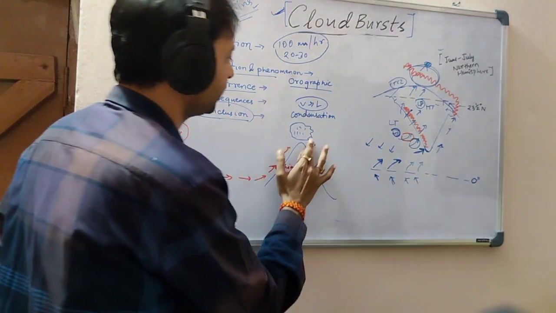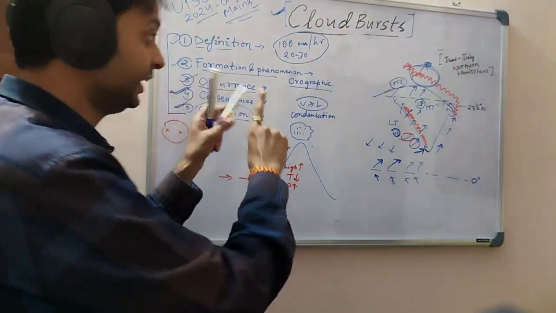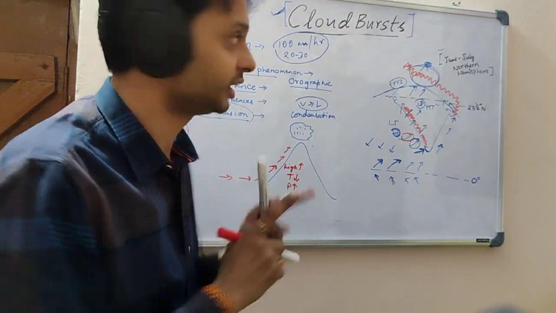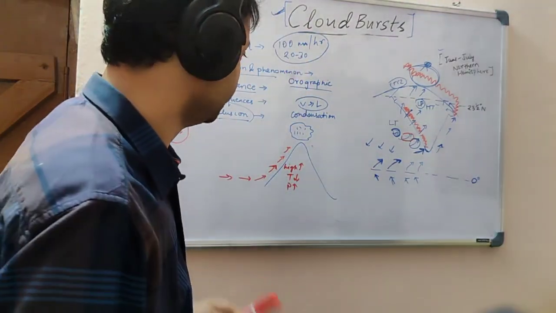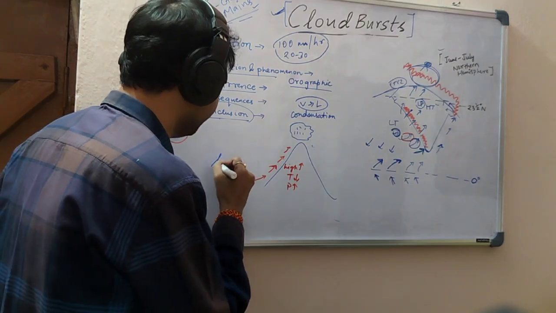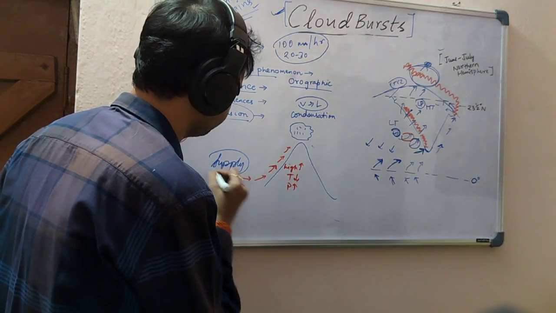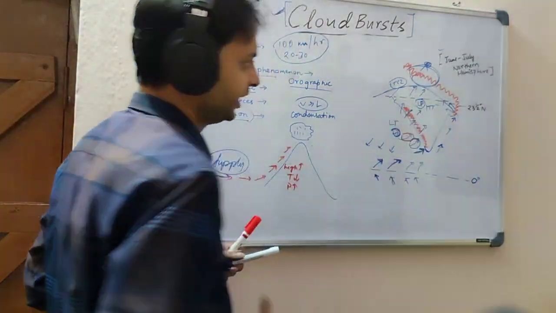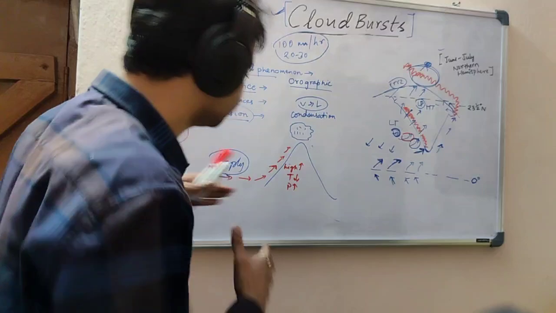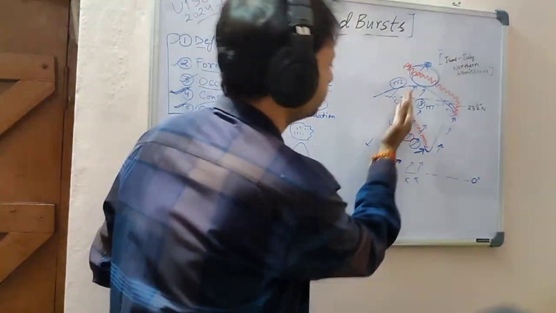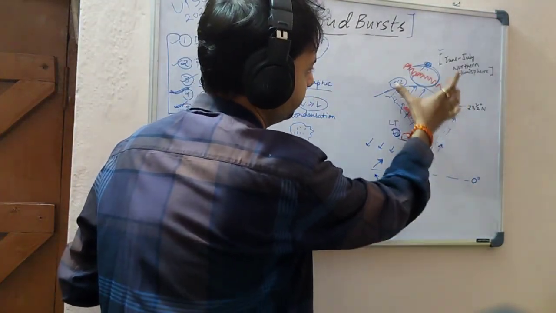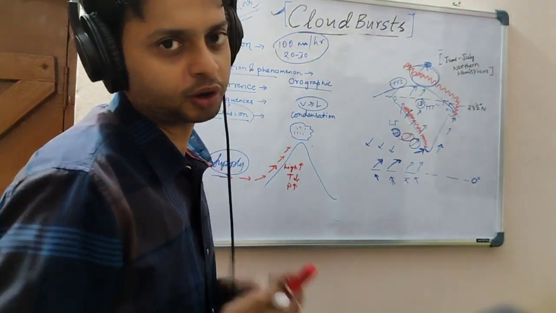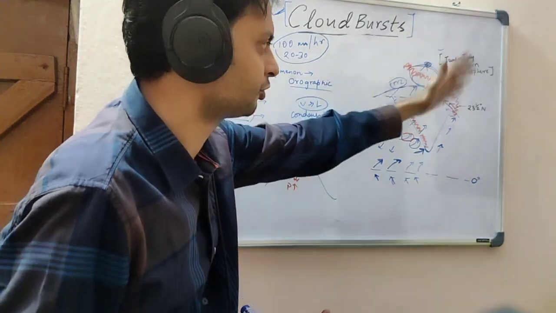So this is a normal rainfall, but here you have to think very cleverly and sincerely about what is happening in the case of a cloudburst. Now I will tell you what is happening. The supply of these winds is very much increased, because a low pressure is created here due to the ITCZ, and there is an enormous supply of hot air from both branches, the Arabian Sea and the Bay of Bengal, towards these mountain ranges, such as the Dhauladhar ranges, the Zanskar ranges, and many other ranges.